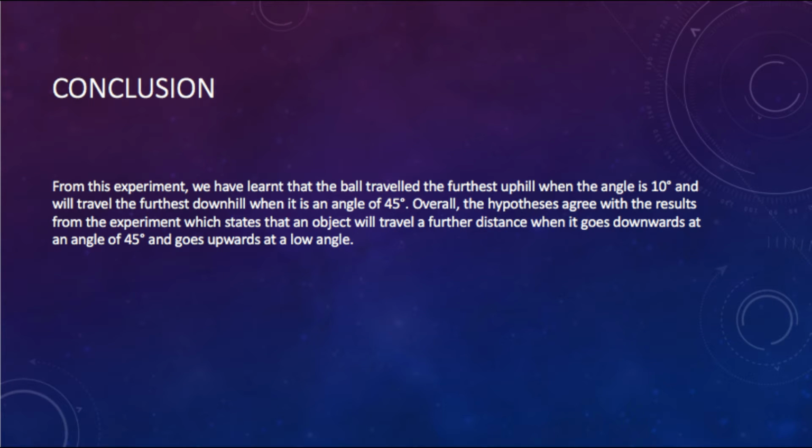From this experiment, we have learned that the ball travels the furthest uphill when the angle is 10 degrees and will travel the furthest downhill when it is at an angle of 45 degrees. Overall, the hypotheses agree with the results from the experiment, which states that an object will travel a further distance when it goes downwards at an angle of 45 degrees and goes upwards at a low angle.